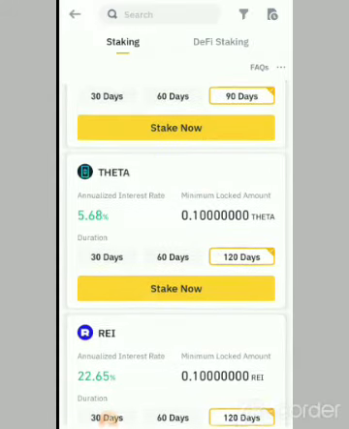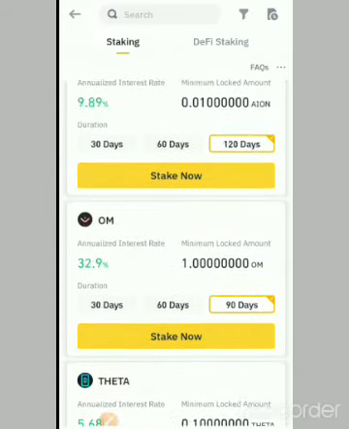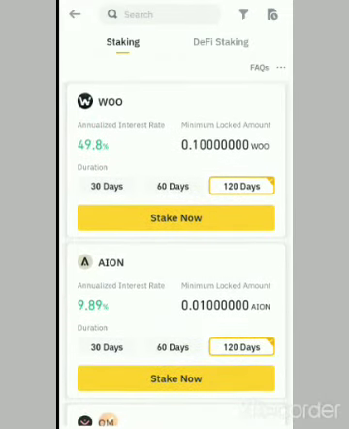You might be surprised that some of these tokens you're seeing here, whose price is maybe about 1 USD, 2 USD, or less than that, in the next 1 year or 2 years, their price might have increased 5 times, sometimes 10 times, sometimes 20 times. So don't just look at the percentage you're seeing here.